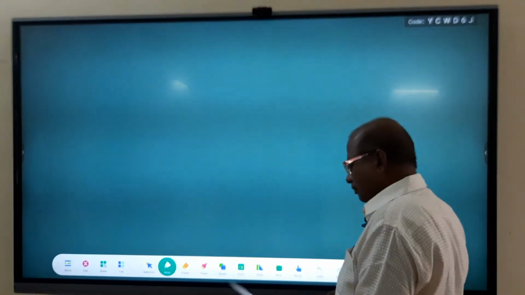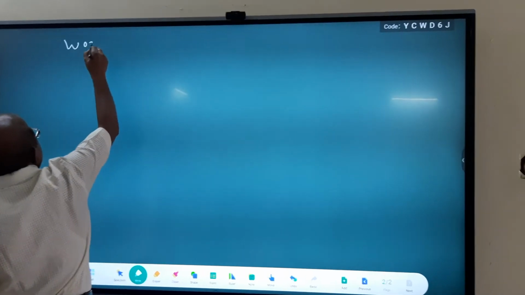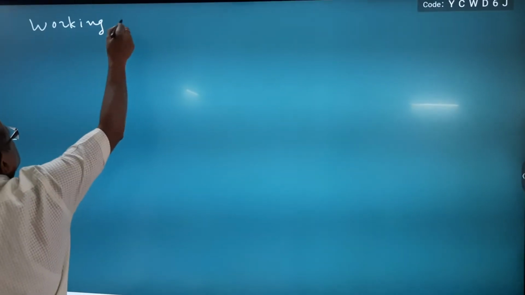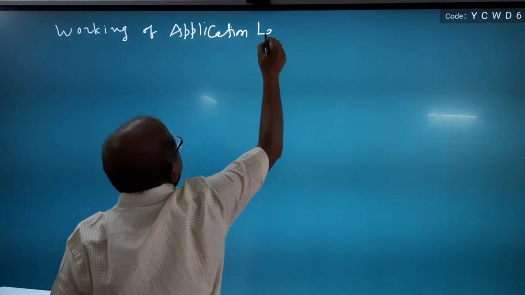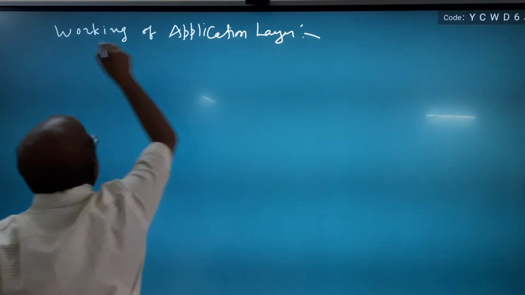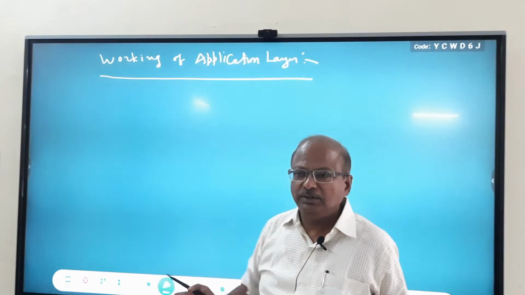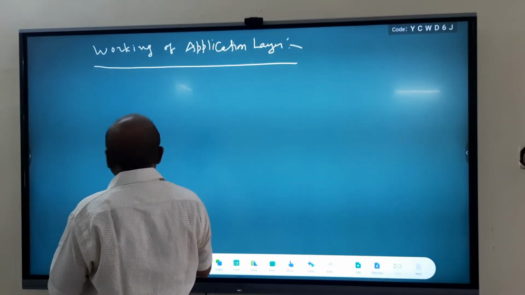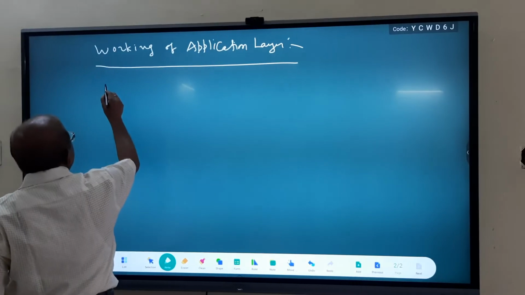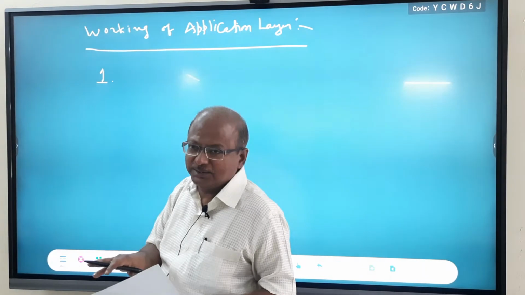Now let us see again the working of application layer. That was the diagram in which application layer was shown with the entire network. Now let us see the working. I told earlier that human being starts interaction with application layer.